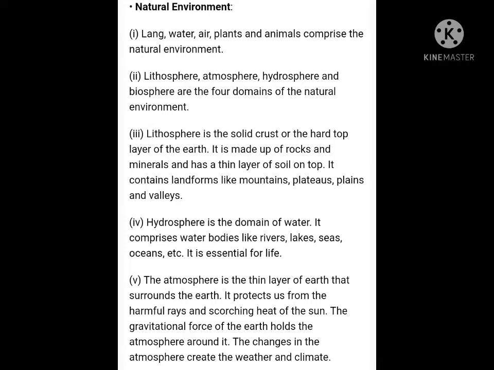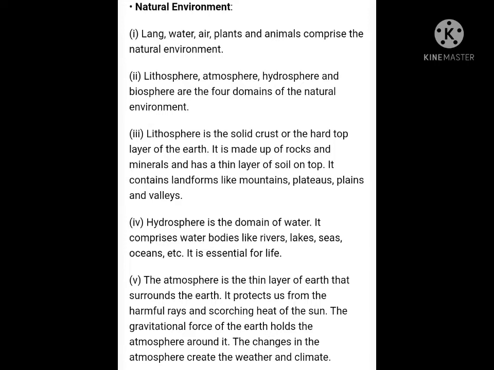So let us move on to lithosphere. It is the hard outermost layer of the earth. It is also the crust of the earth on which we stand. The lithosphere is made up of rock. The surface of it consists of different landforms like mountains, plateaus, plains, and major resources which we need, like minerals or land, are obtained from lithosphere.